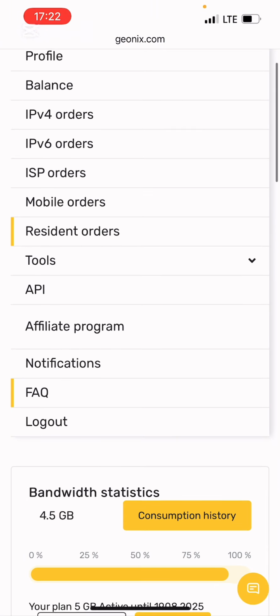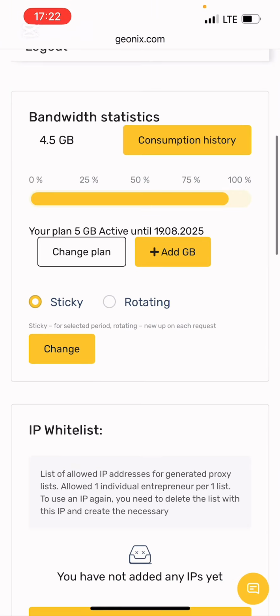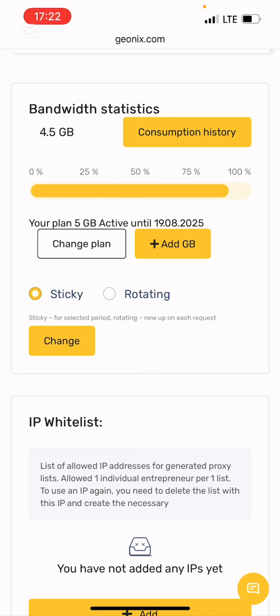All right, so I'll be going to Resident Proxy. From Resident Proxy, right, I'll be scrolling. You can see already here in my bandwidth statistics, I already have 4.5 gig exhausted, and my 5 gig is active, so it's remaining like 0.5 gig to get exhausted, but then it's expiring on the 19th of next month. So I'm going to be using sticky account, right? So this sticky account, I'm going to be using it to create this survey site, right?